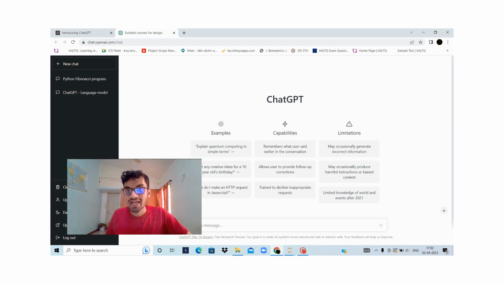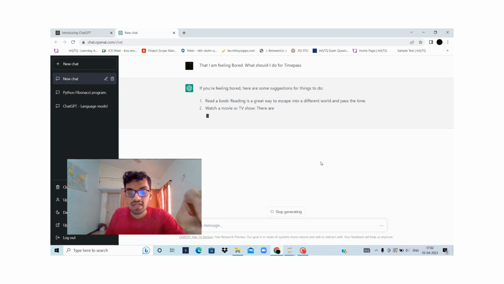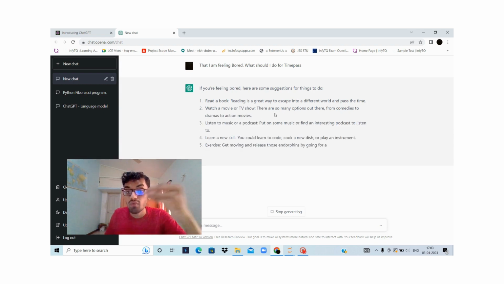Now we can actually treat ChatGPT as a friend. Take an example: you treat ChatGPT as a friend. Now we will ask a question: I am feeling bored, what should I do for time pass? So here are some suggestions that ChatGPT is giving, like read a book, watch a movie or TV show, and it also gives an explanation of why you should do it.